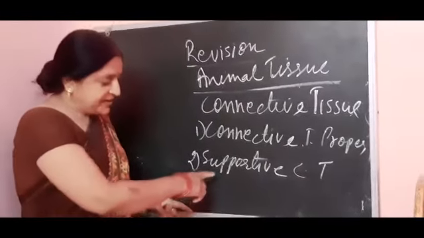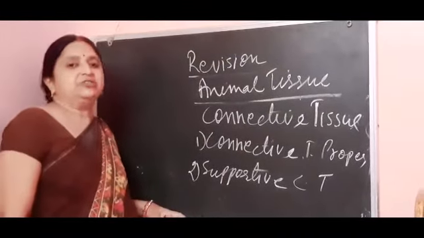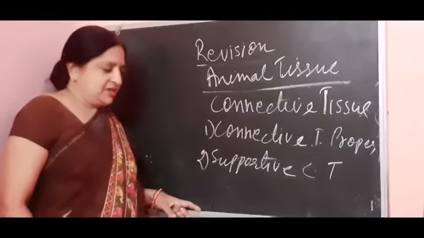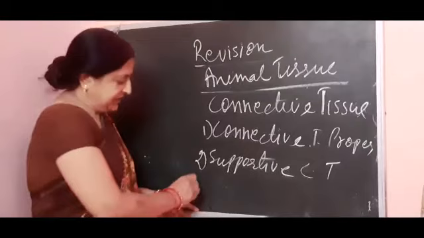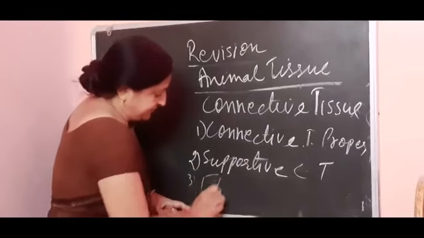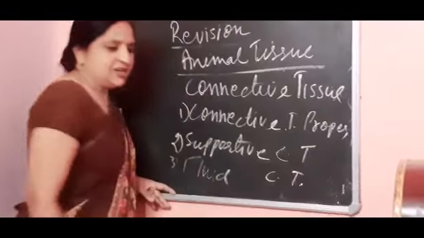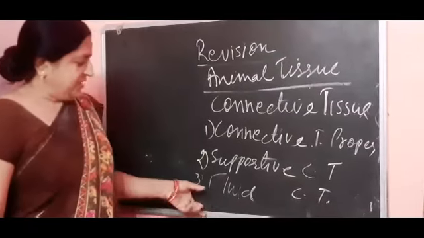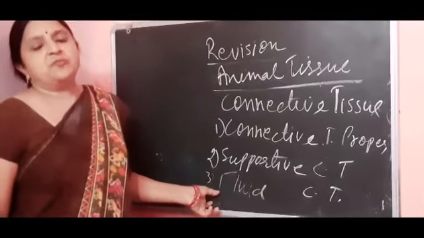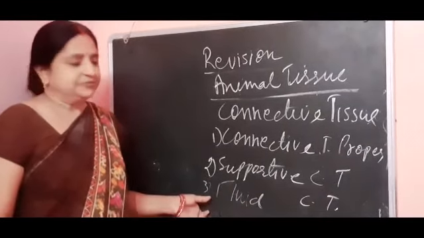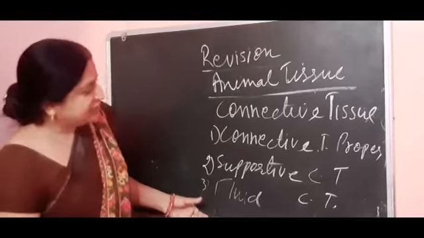And the matrix of this supportive connective tissue is very much rigid, meaning very tough. And the third is fluid connective tissue. The matrix of this tissue is made up of plasma, meaning it is totally liquid in nature. Now let's start with the connective tissue proper.